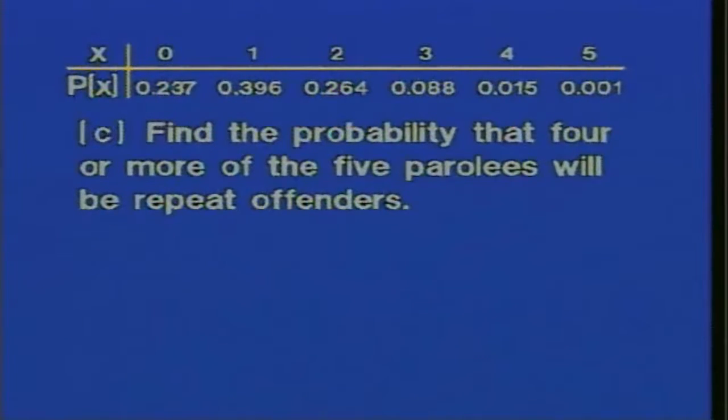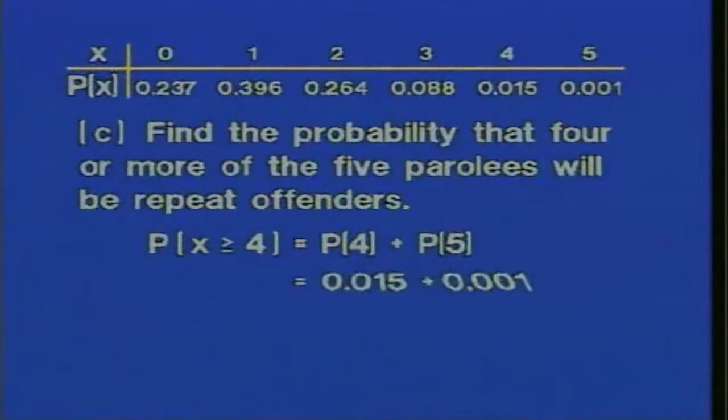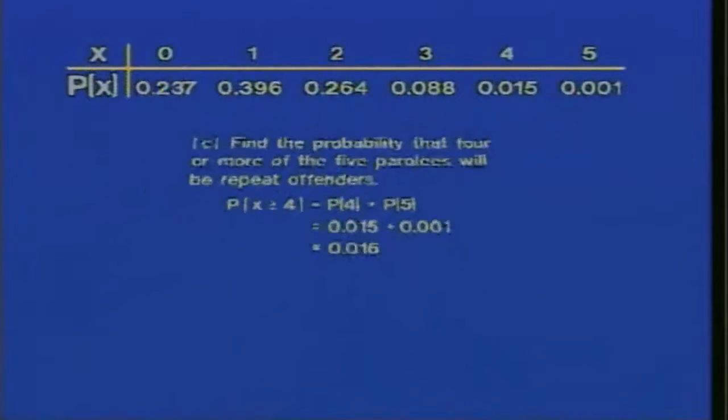C says find the probability that 4 or more of the 5 parolees will be repeat offenders. So we're finding the probability that 4 or 5 will be repeat offenders, and we find the value by adding the probability that X equals 4 plus the probability that X equals 5. We find that that probability is fairly low. It's 0.016.